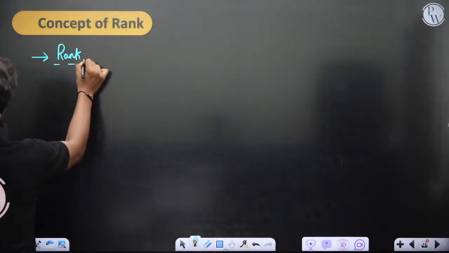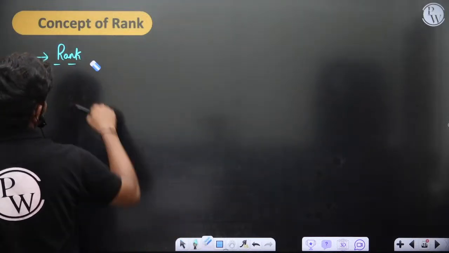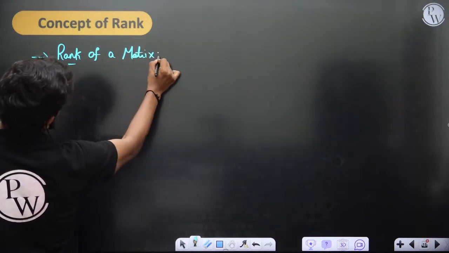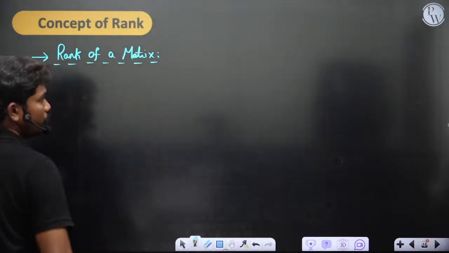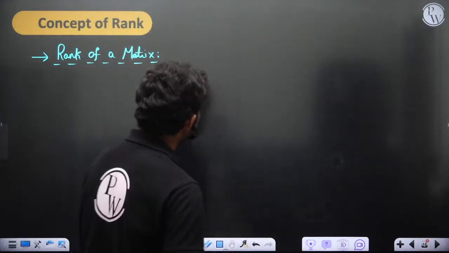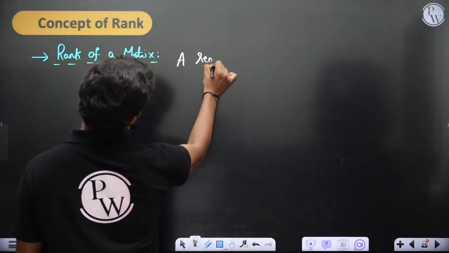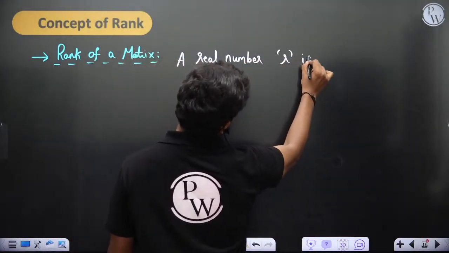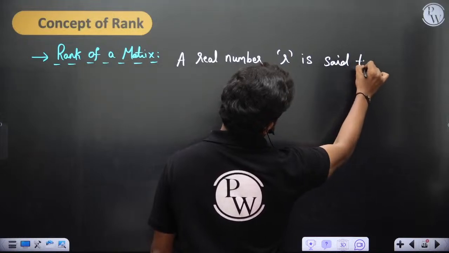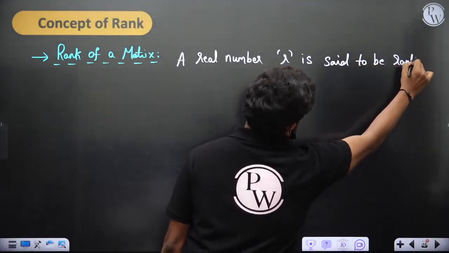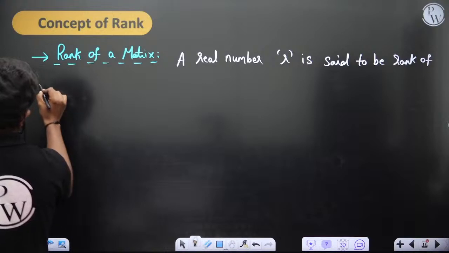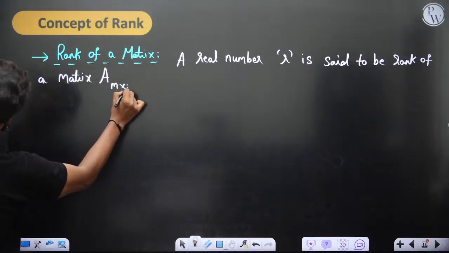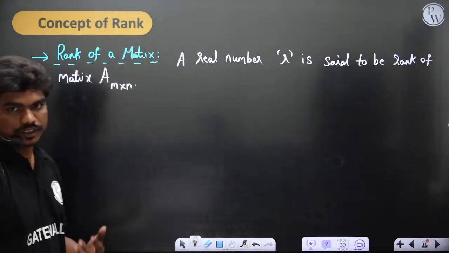Rank of a matrix. Now, a real number, in fact an integer, r is said to be the rank of a matrix A of size m by n. Rank can be defined even for rectangular matrices which are not square, of course.